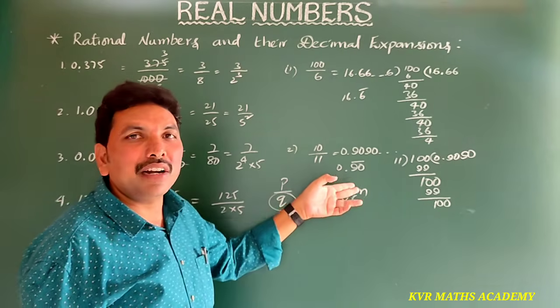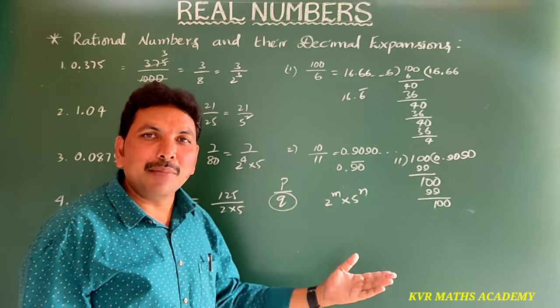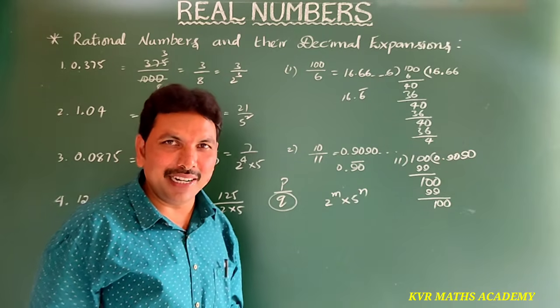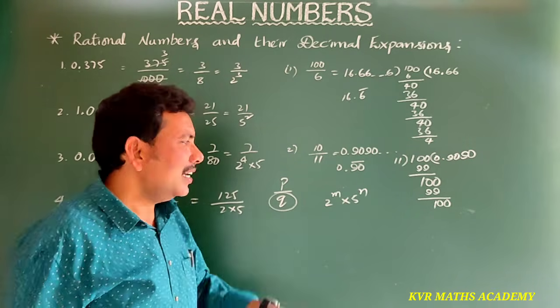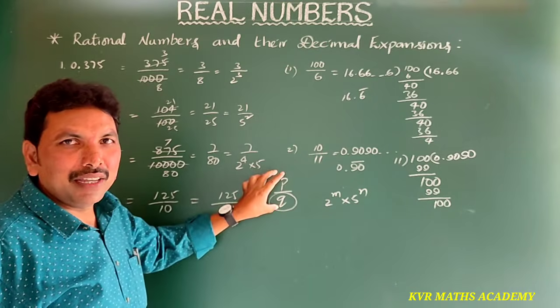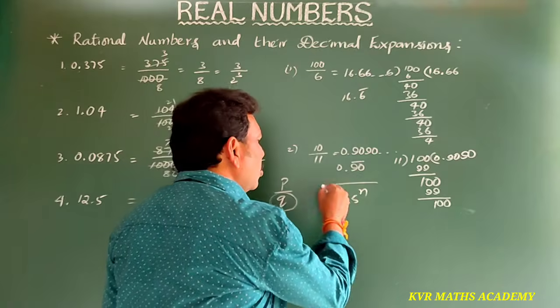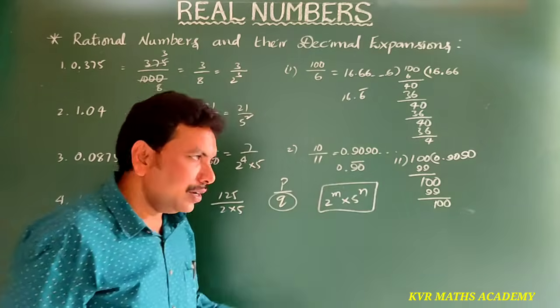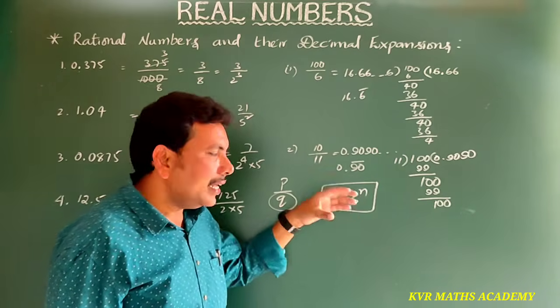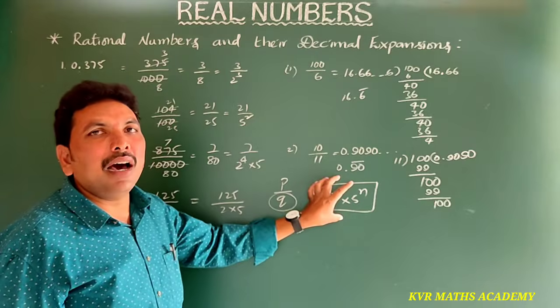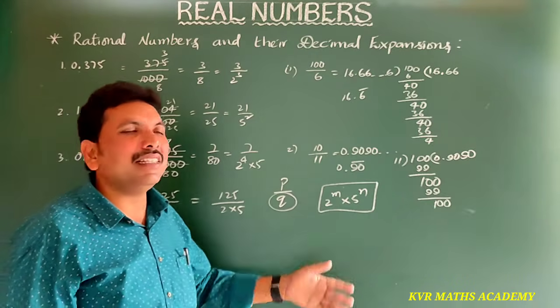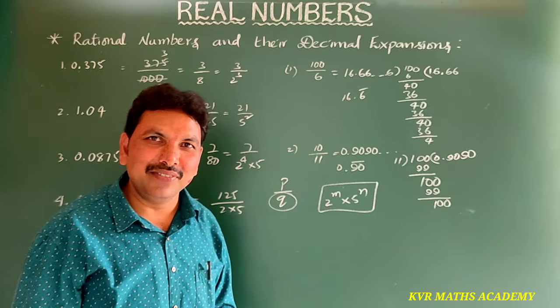Otherwise that will be a non-terminating decimal. So if for a rational number the denominator is in the form 2 power m into 5 power n, then the number is a terminating decimal, otherwise non-terminating.